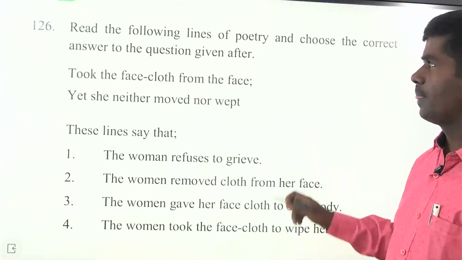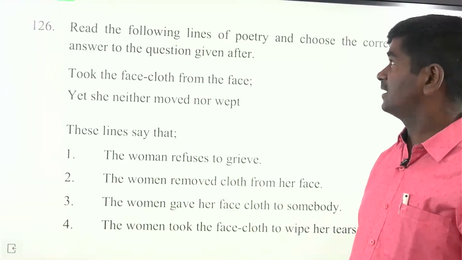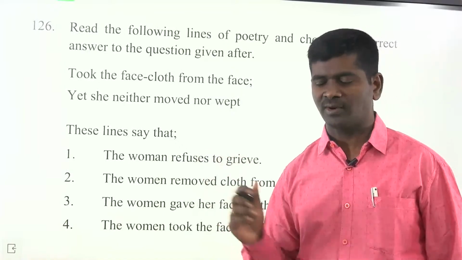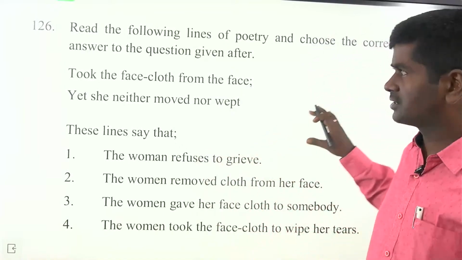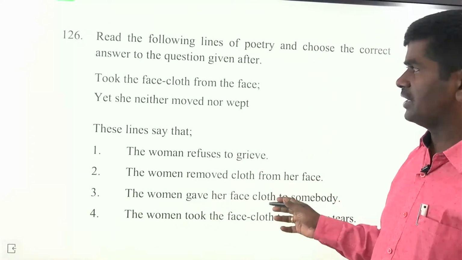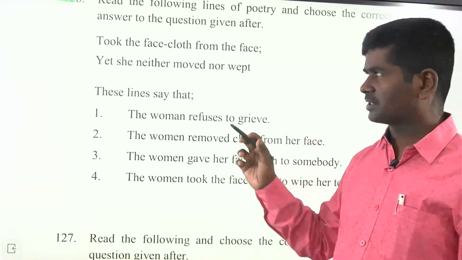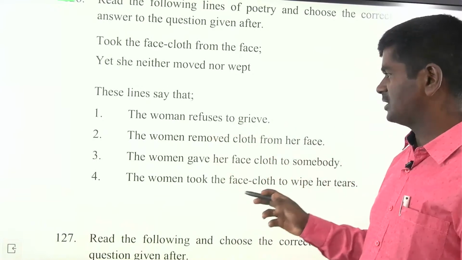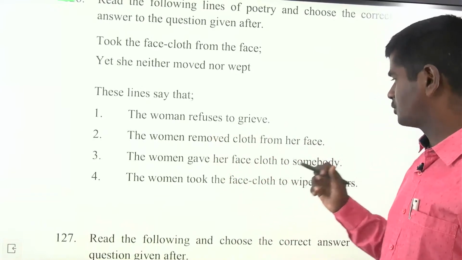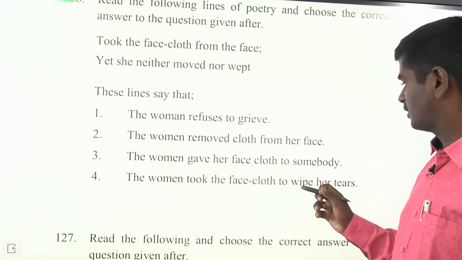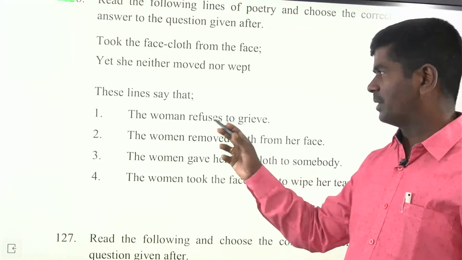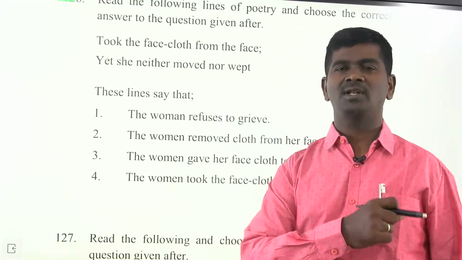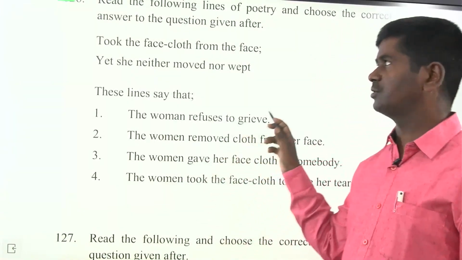Next, read the following lines of the poetry and choose the correct answer to the question. These are actually lines from Home They Brought Her Warrior Dead. Took the face cloth from the face, yet she neither moved nor wept. These lines say the woman refuses to grieve. Though the face cover is removed, still she is not interested to cry.